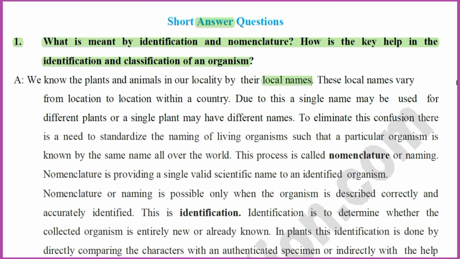But these local names get confused in different areas. They may vary in different areas of our country as well as in other countries. So local names vary from location to location within a country.